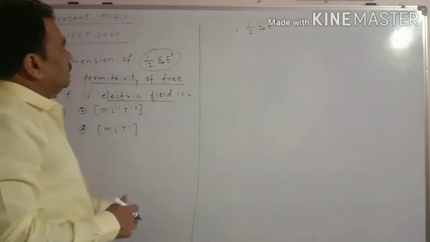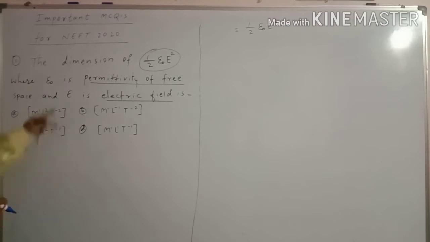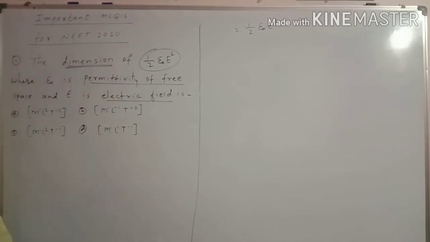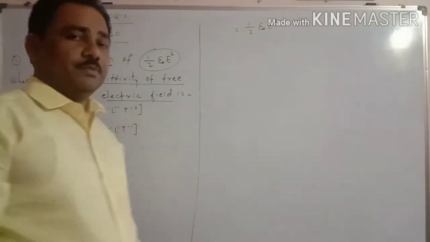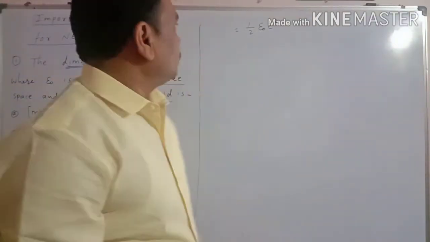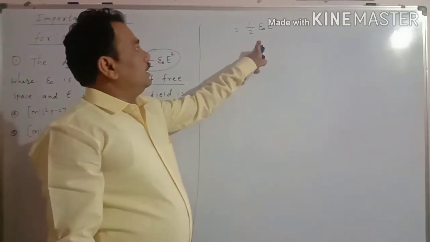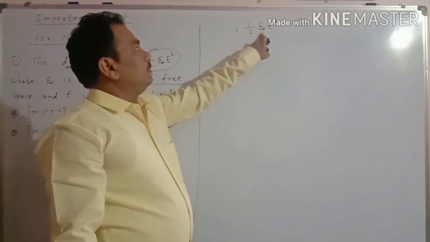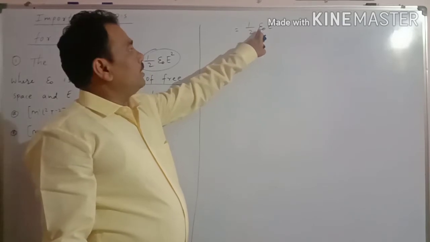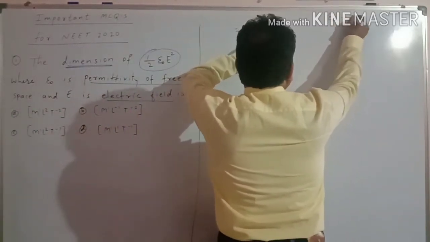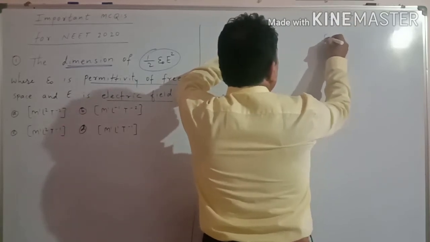So in this problem you have to find the dimension of the given equation. How can we find the dimension of such equations? For that purpose you should first write the given equation, then try to find the parameters. Here the parameters are epsilon naught and E. To find epsilon naught we must know the Coulomb force.